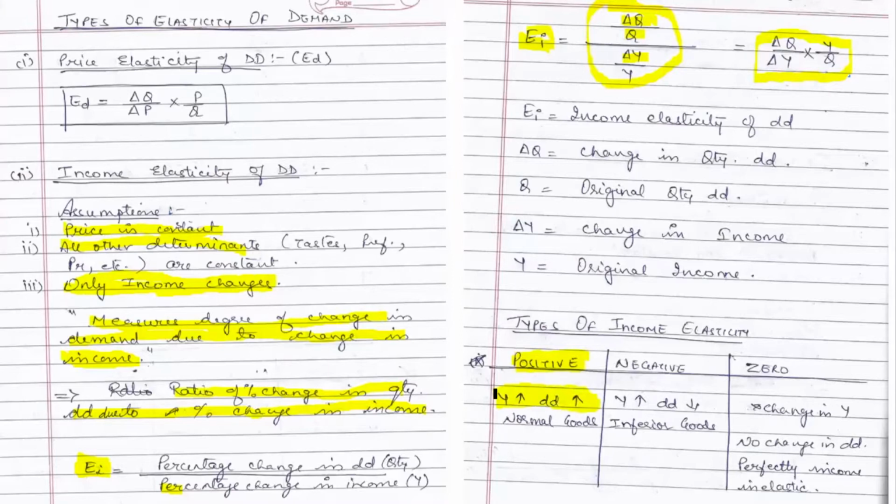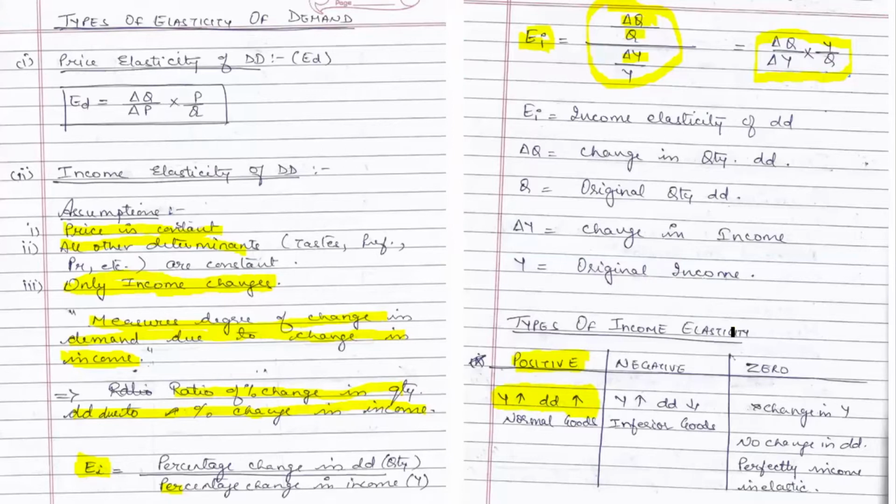For example, milk. If your income has increased, you were buying milk only for drinking purposes, now you will also buy milk for other purposes like curd or cheese or butter, whatever. So when you get a positive value, it means that income has increased and demand has also increased. That means income and demand have a positive relationship here.